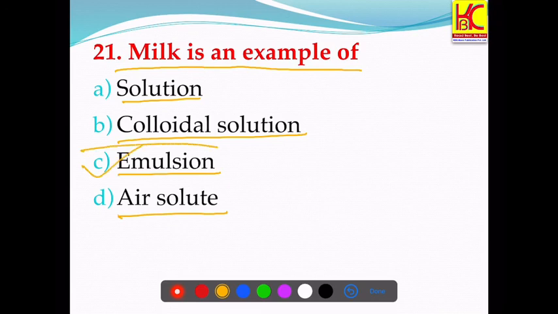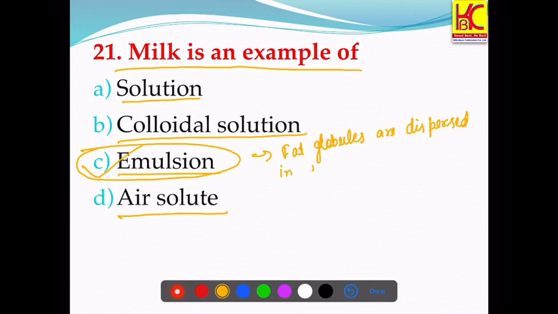It's an emulsion, a type of colloidal solution in which the fat globules are dispersed in water-based solution.